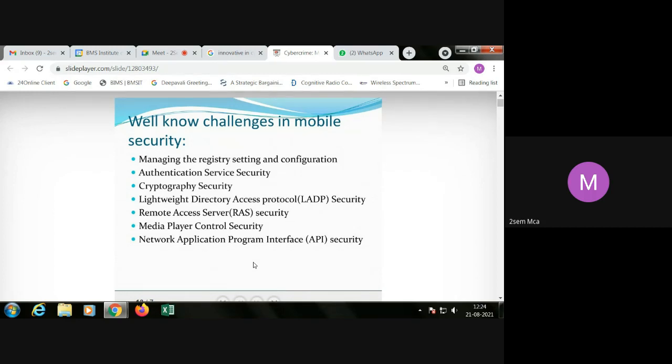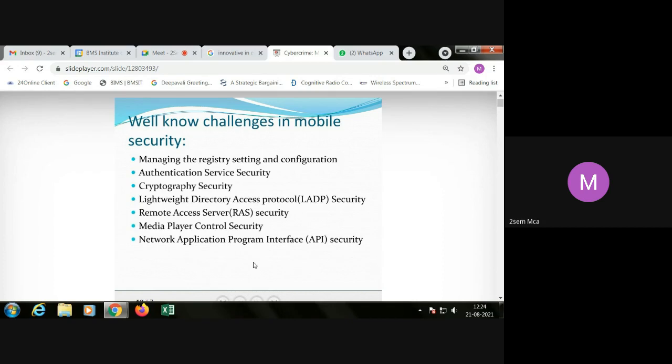Then authenticated secure services, which are available like pattern, fingerprint, password entry, and PIN entry, all those kinds of security precautions. Cryptography security: you can look into the WhatsApp database. I used to find encrypted databases present for WhatsApp chat group messages.